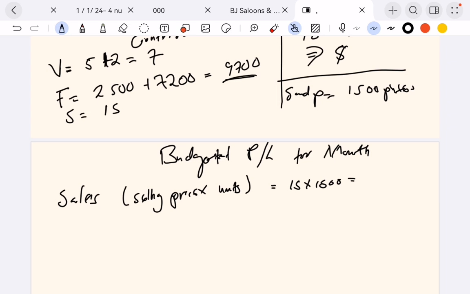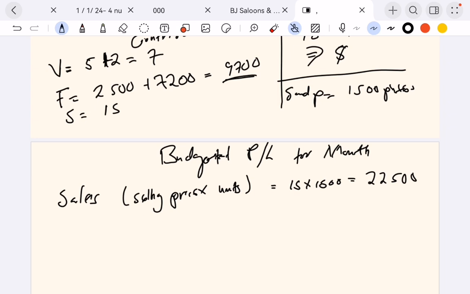So if you do 15 times 1,500, it's giving us how much? Just multiply 15 times 1,500. It's going to give us 22,500. So this is the sales. I'm sure we understand what the sales are. I want to know whether we're going to be making profit or loss in that month.